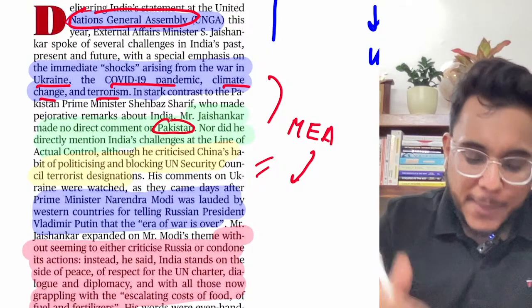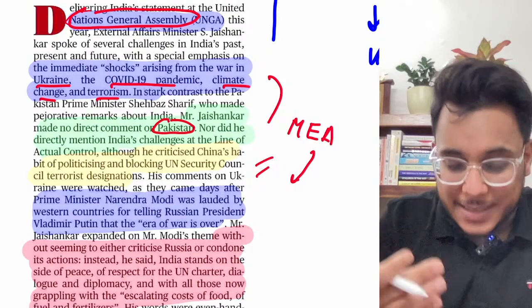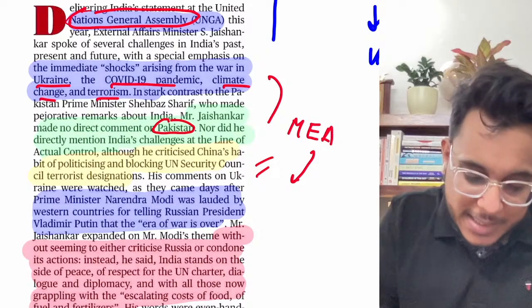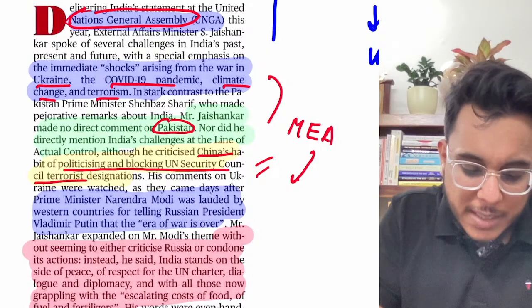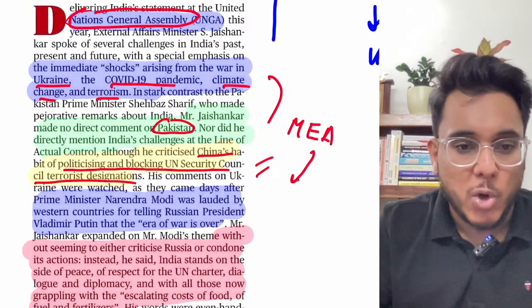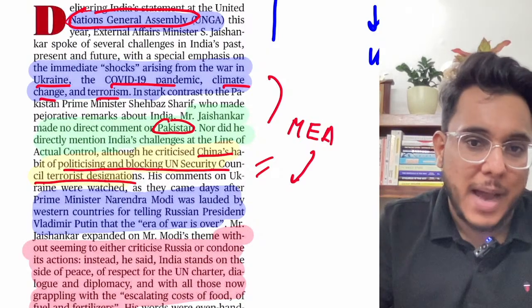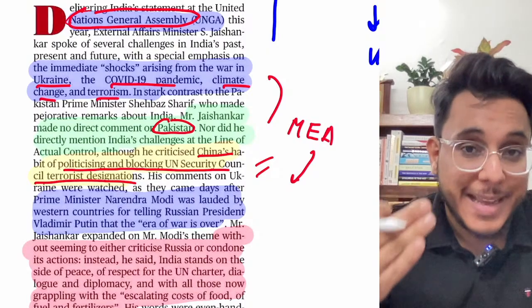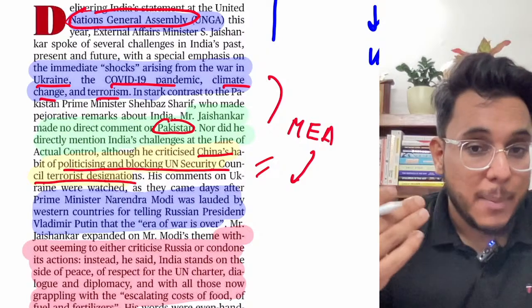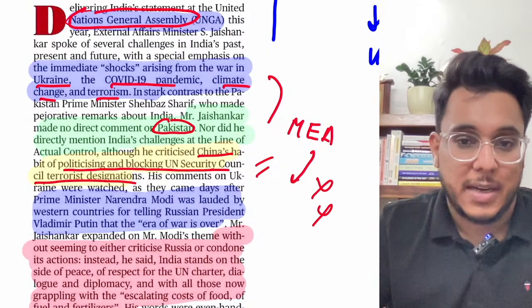Now, at the same time, however, MEA has criticized China for politicizing and blocking the UN Security Council terrorist designation. If you follow the newspaper analysis, we have seen a few days back that there were proposals for certain terrorists that they should be declared as international terrorists. Those proposals were blocked by China in the UNSC.